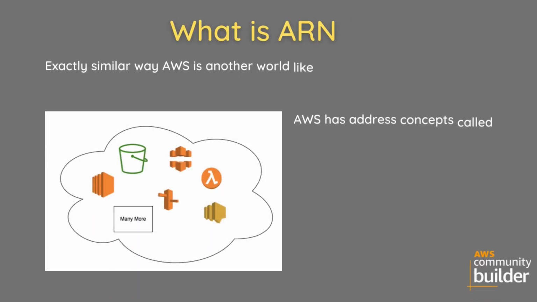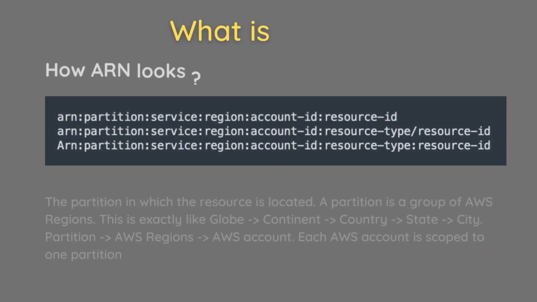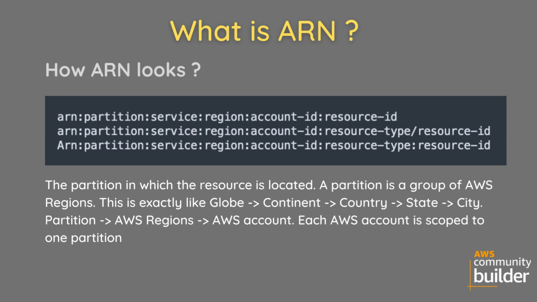In exactly the same way, AWS is another world like ours, and each service provided by AWS is like a different country. AWS has an address concept called Amazon Resource Names, or ARNs, which uniquely identify AWS resources. Just as we join components of an address using commas, in AWS we use colons. Let's see how an ARN looks: arn, partition, service, region, account ID, resource ID.